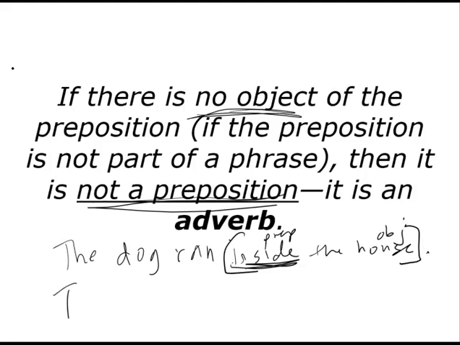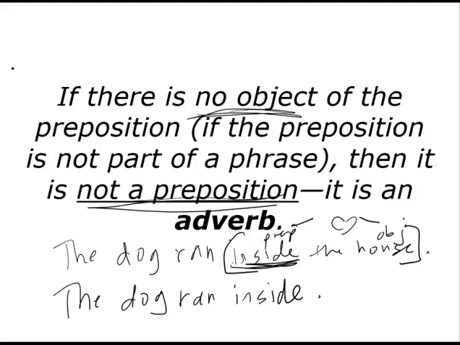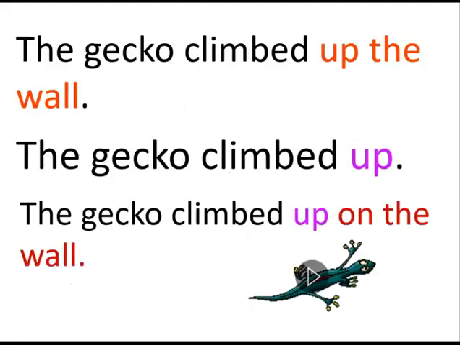But the second I have the dog ran inside, well, I'm breaking that rule. I can't end with a preposition. And that is true because once I don't have that object, that love affair, I know that's silly, but a lot of people remember it that way. Now I have an adverb. Okay, so that is the differentiation there.